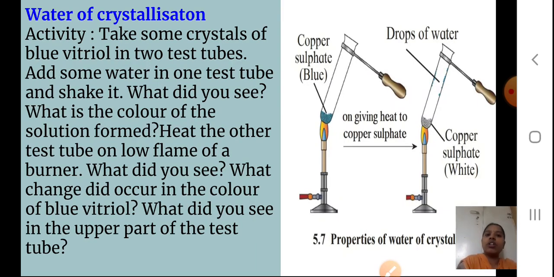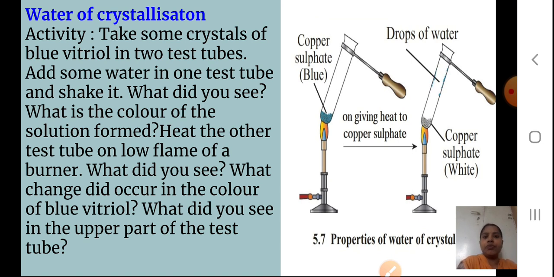Now what is this water of crystallization, students? For that we will perform this small activity. Okay, now what is our activity? We'll see that first. Take some crystals of blue vitriol in 2 test tubes. So I am taking blue vitriol, a compound, a chemical basically. I am taking it in 2 test tubes. You can see the 2 test tubes there in the diagram also. Add some water in 1 test tube and shake it.